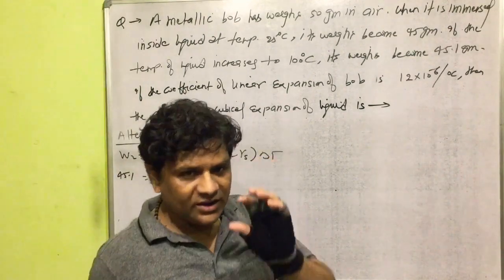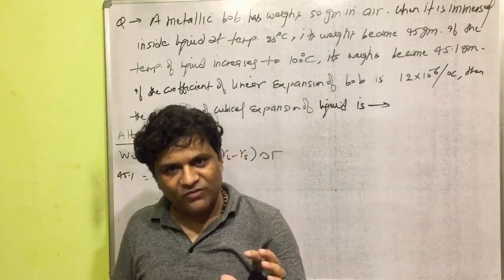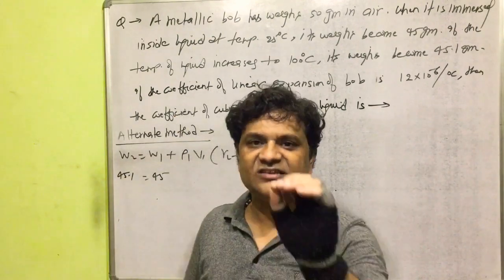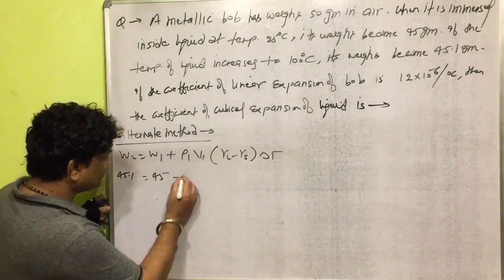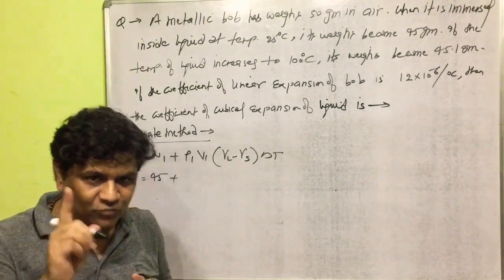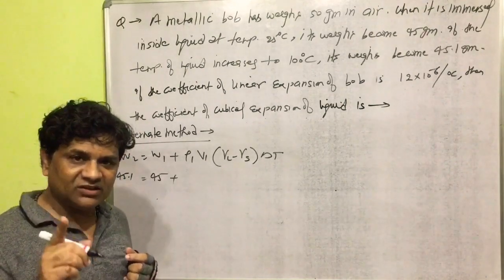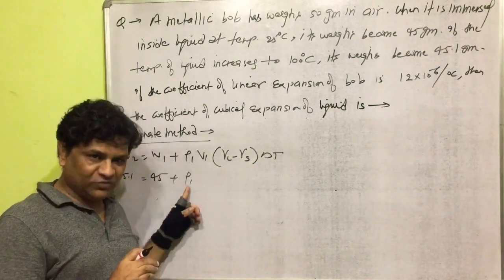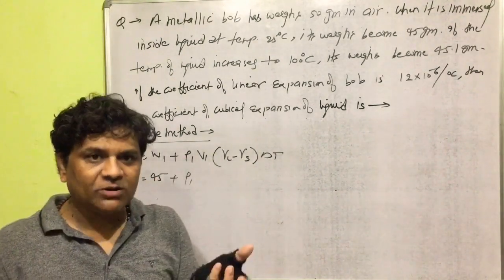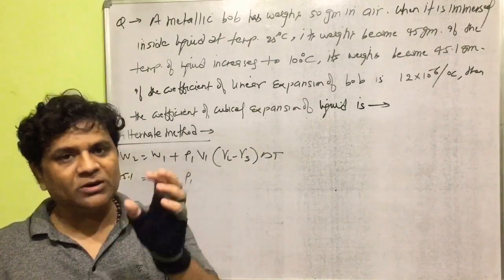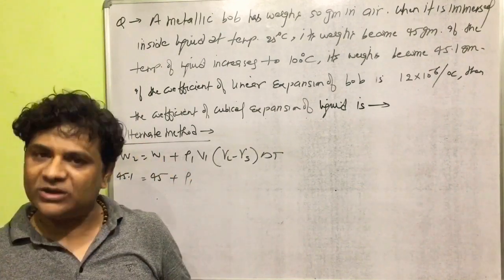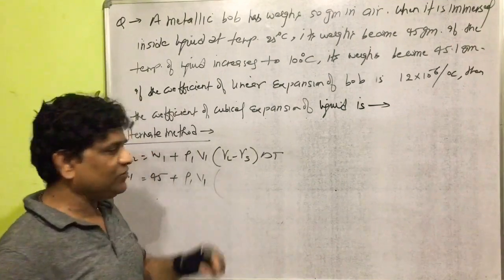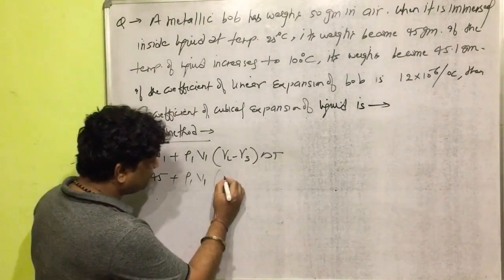So it should be clear that W1 and W2 are both the apparent weight of a metallic bulb in a liquid at two different temperatures, 25 degrees Celsius and 100 degrees Celsius. Rho 1 is the density of the liquid at temperature 25 degrees Celsius, which is unknown. V1 is the volume of the metallic bulb in the liquid at 25 degrees Celsius, which is also unknown.